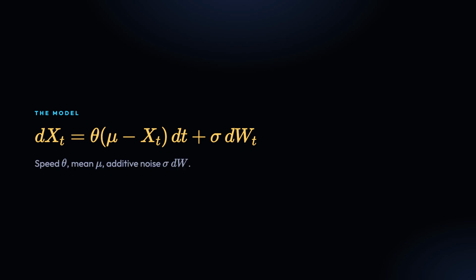Theta is a positive constant, the speed of mean reversion. Mu is the long-run mean. Sigma is the volatility. The noise is additive. It does not scale with x.